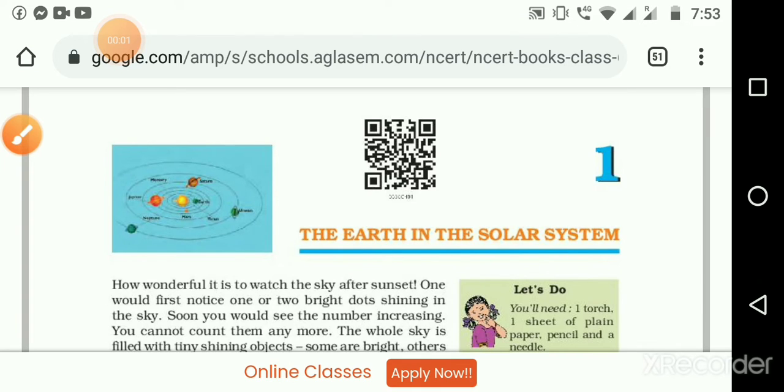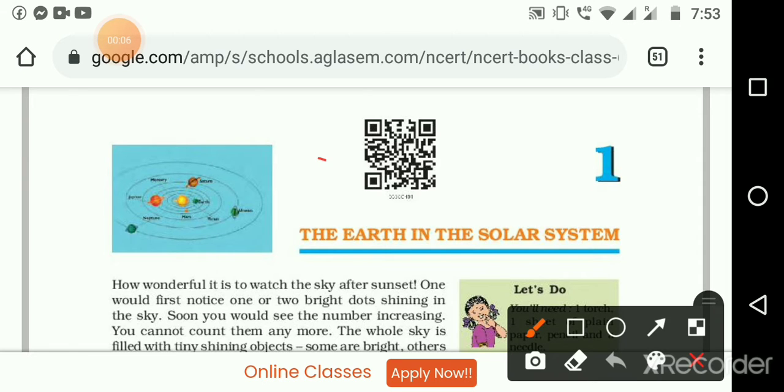Students, this is the first lesson of geography, and this is the QR code of your lesson. What is it? The QR code of the lesson. If you scan this, you will get the details of the lesson. I will send the link so you can go through these lessons. And here, what we studied in smaller classes, like the solar system, is given.